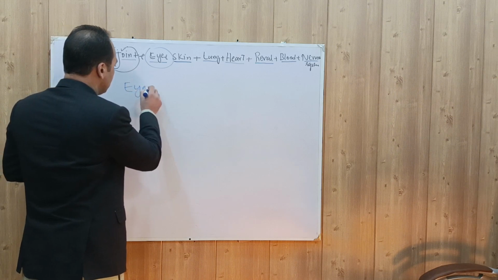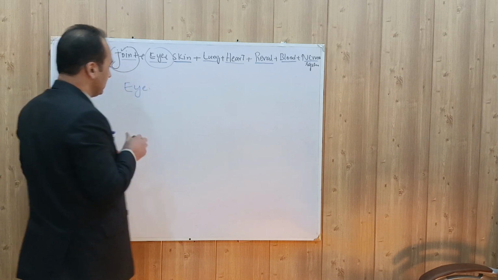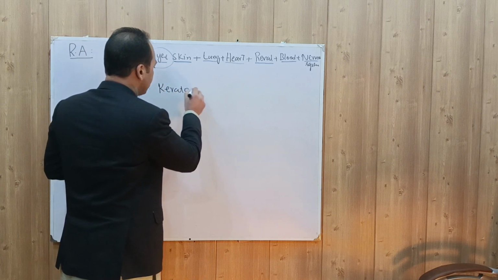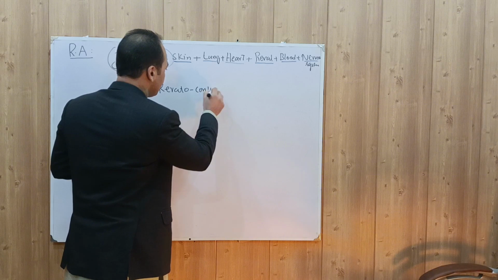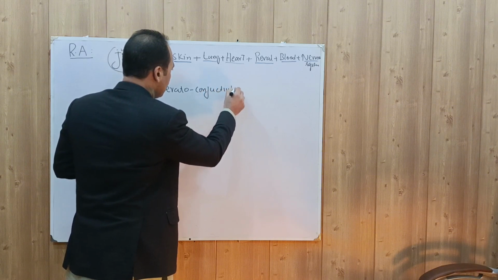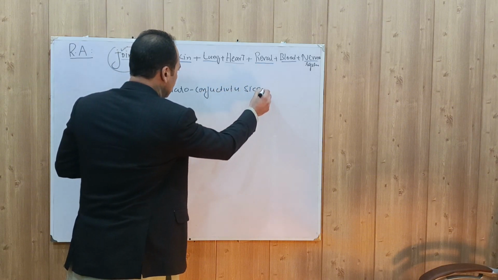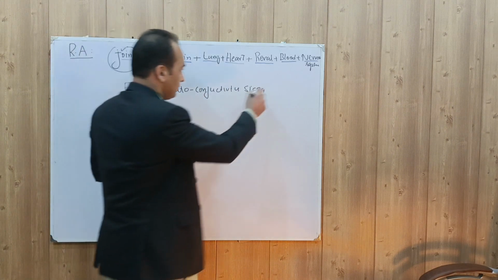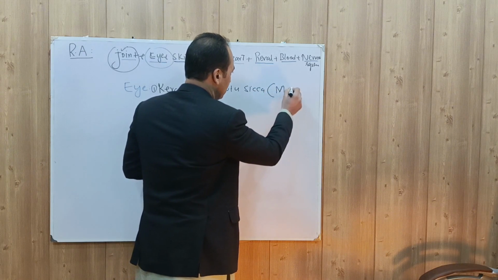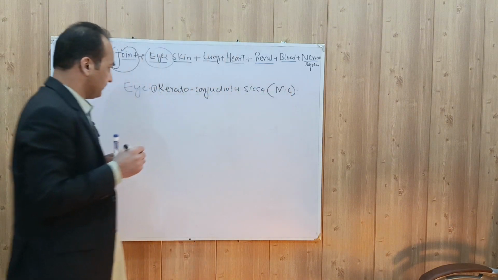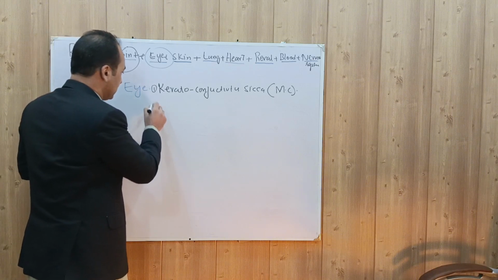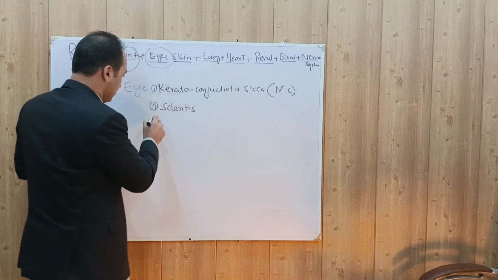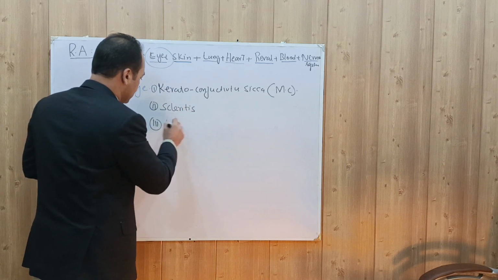In the eye, it can cause keratoconjunctivitis sicca. This is the most common eye manifestation. Second is scleritis. Third is episcleritis.